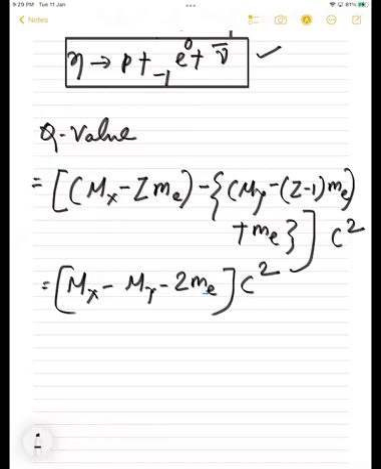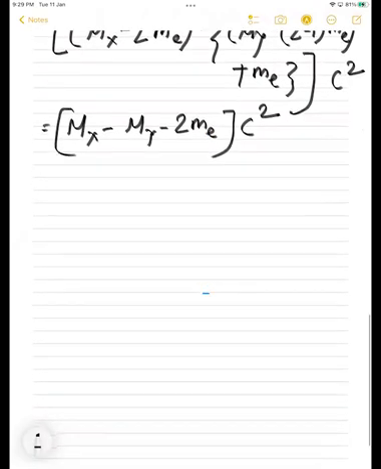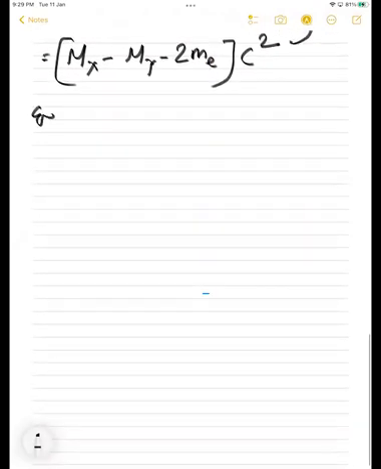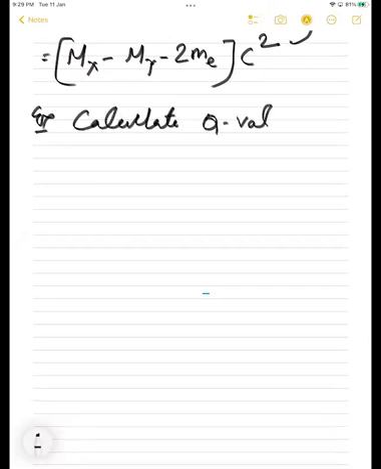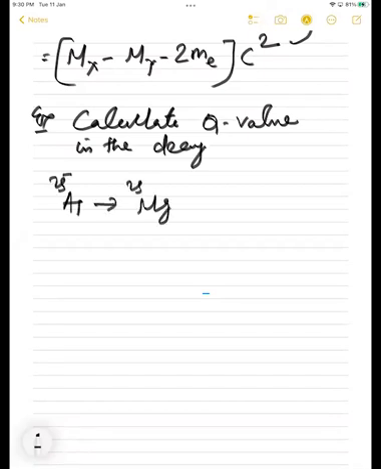I am giving you an example to calculate the Q value. Calculate the Q value in the decay. Let's take, say, aluminum 25 getting converted to magnesium 25 plus e plus, meaning positron, plus V, meaning neutrino.